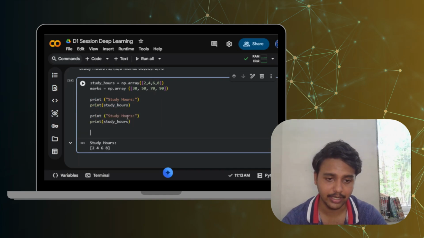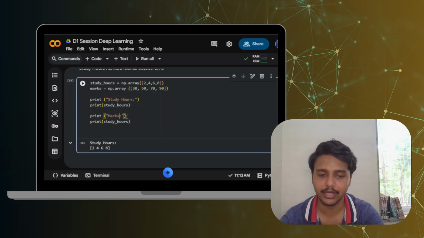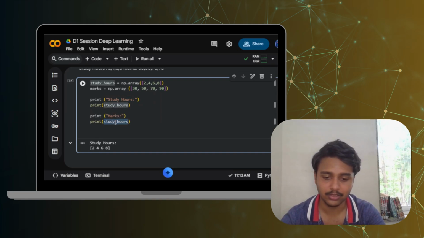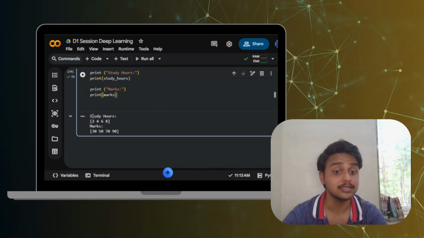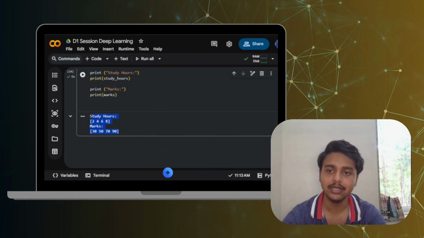And next we are also going to print the marks similarly. Control C and here control V. Here I am just going to change study hours to marks, and this study_hours as well to marks. Control enter. It is going to print us the study hours as well as the marks.